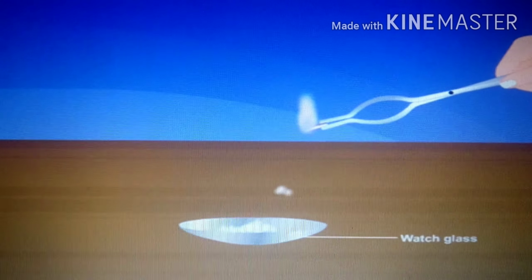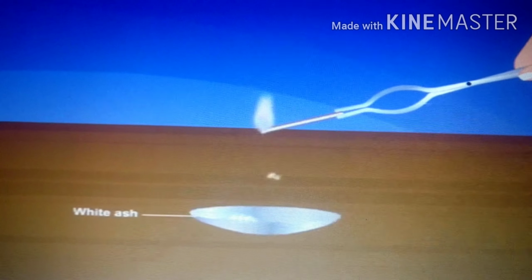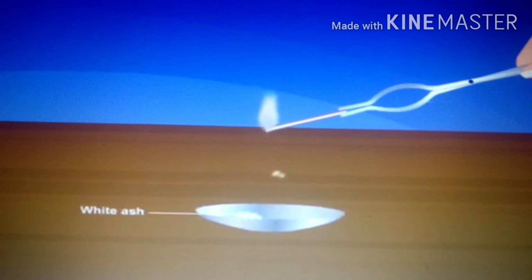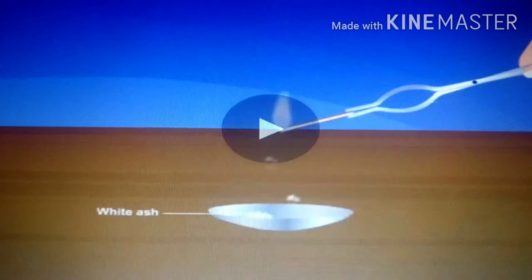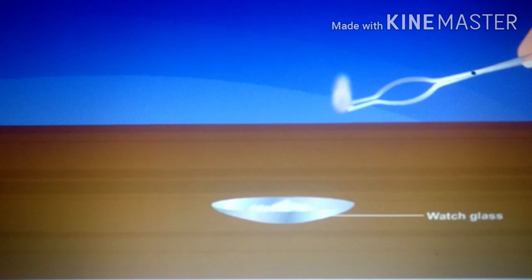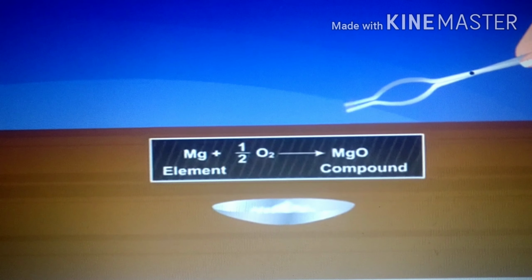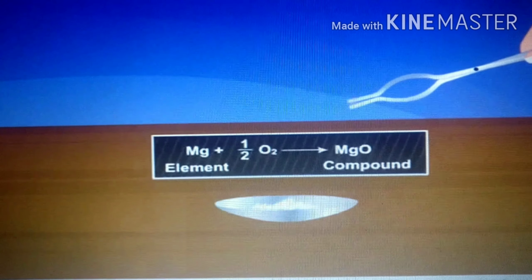Do you know how it is formed here? When magnesium ribbon is burned in the air, there is a presence of oxygen. This magnesium reacts with oxygen, which leads to the formation of white ash, which is collected in the watch glass. This white ash is known as magnesium oxide. This can be represented by a small equation. Now you have to collect this white ash, that is magnesium oxide, in a watch glass.